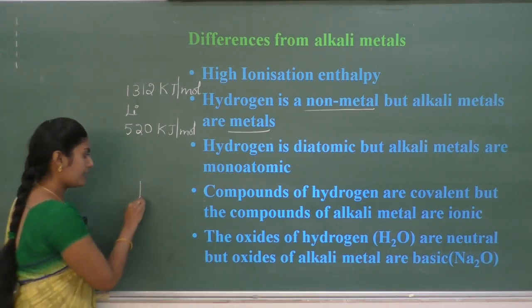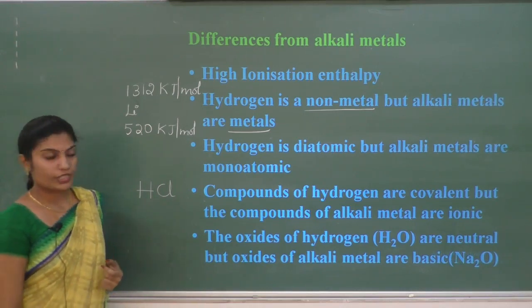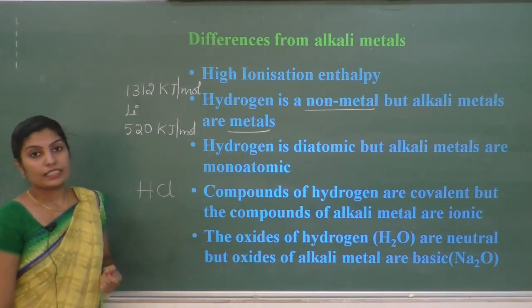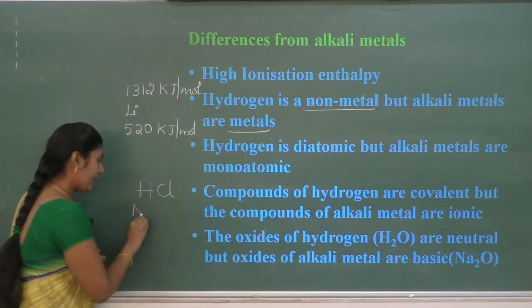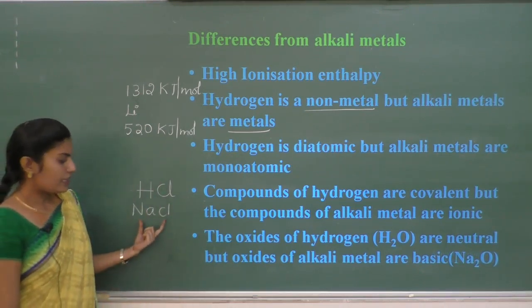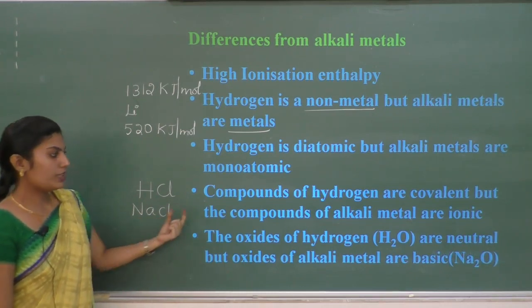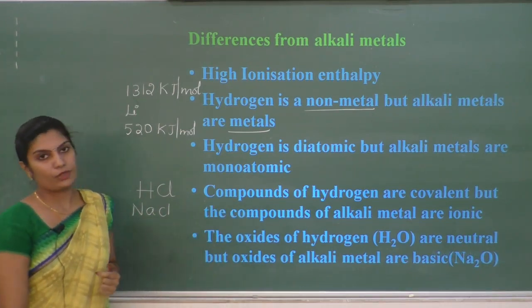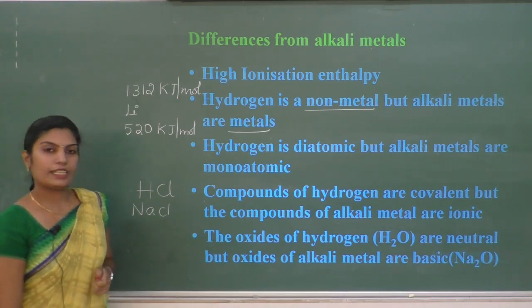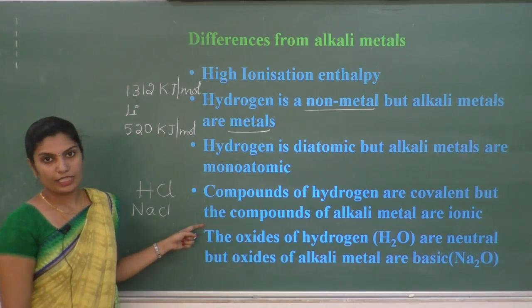Example, if I consider HCl, HCl is a covalent molecule. If I consider compounds like NaCl, compounds of alkali metal, this NaCl is ionic in nature. So we can say compounds of hydrogen are covalent in nature, but the compounds of alkali metals are ionic in nature.